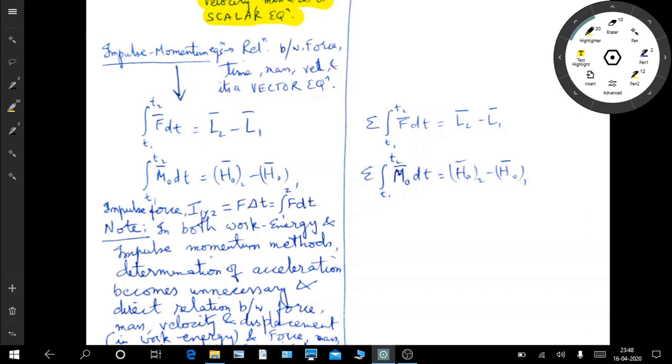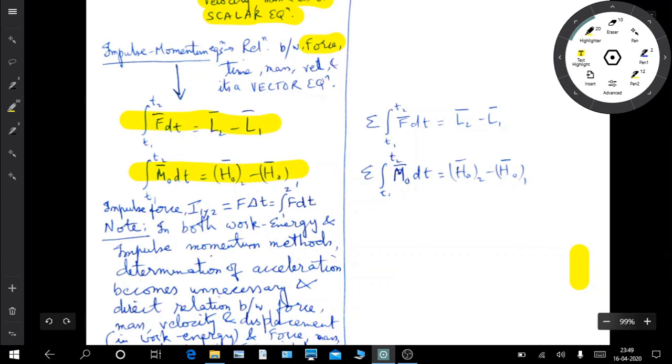So here we have equations for angular and linear momentum.